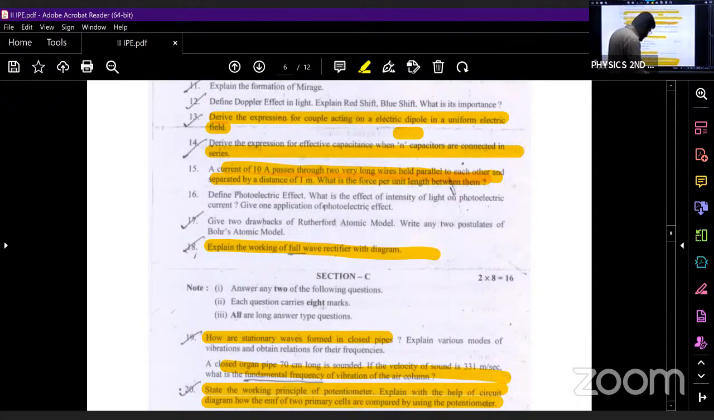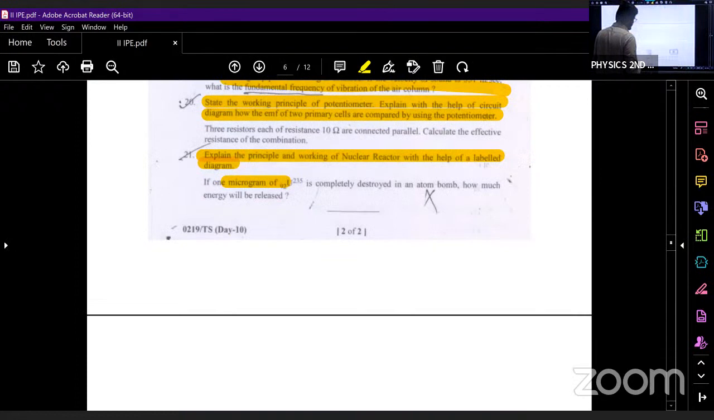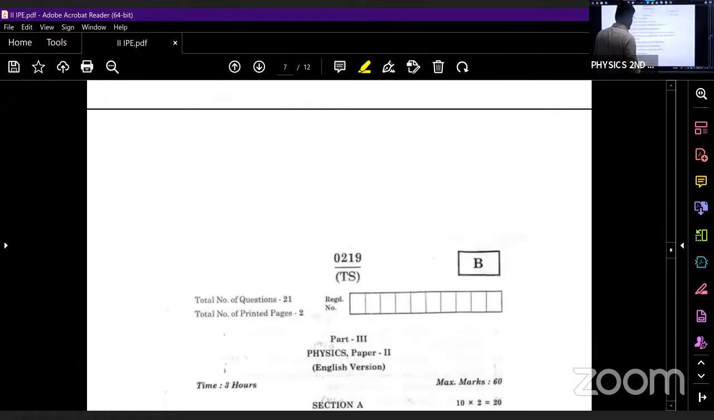And what will be the efficiency of full wave rectifier, what you are supposed to say? The efficiency of full wave rectifier will be 81.2%. How much? 81.2%. So this is another question paper, and this question paper we have already discussed.